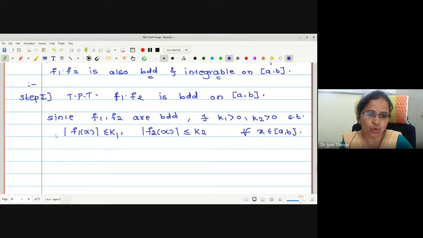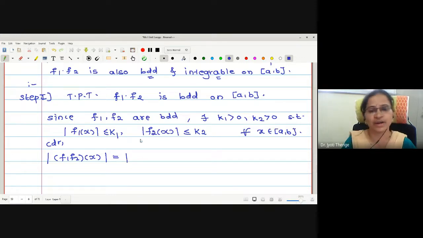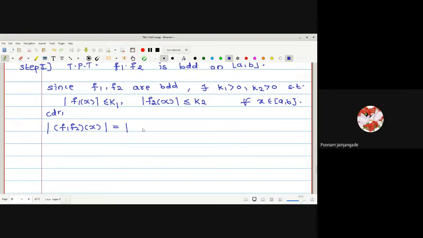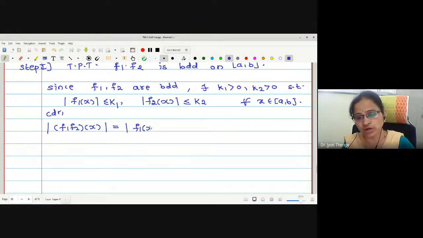Now let me consider the product. How is the product operated? f1, f2 operated on x. I think you wanted to say f1 of x into f2 of x.